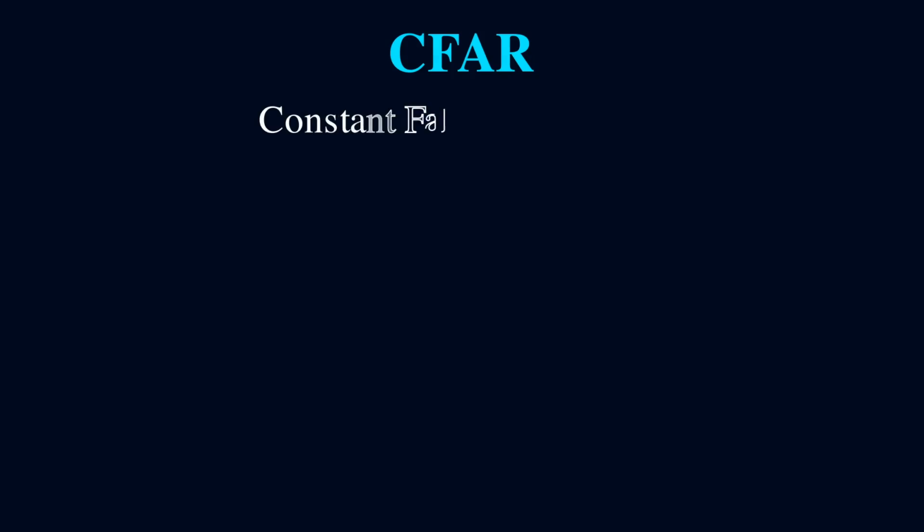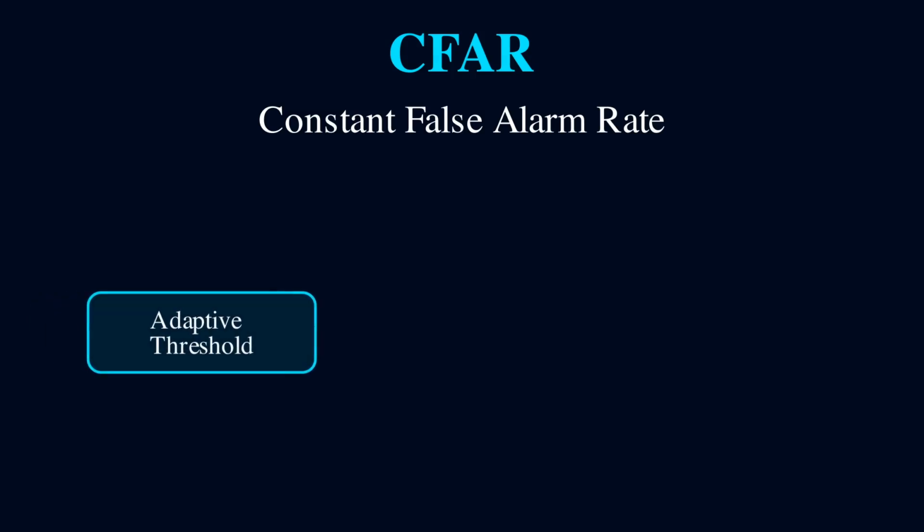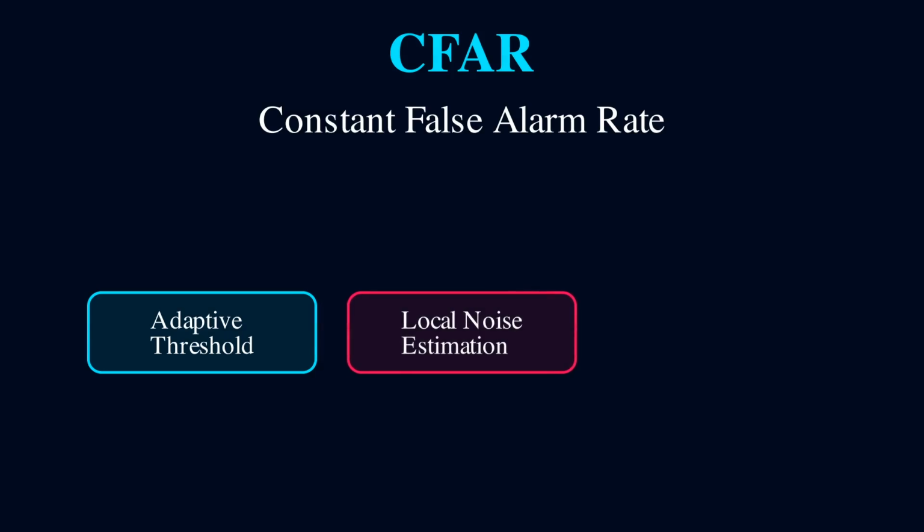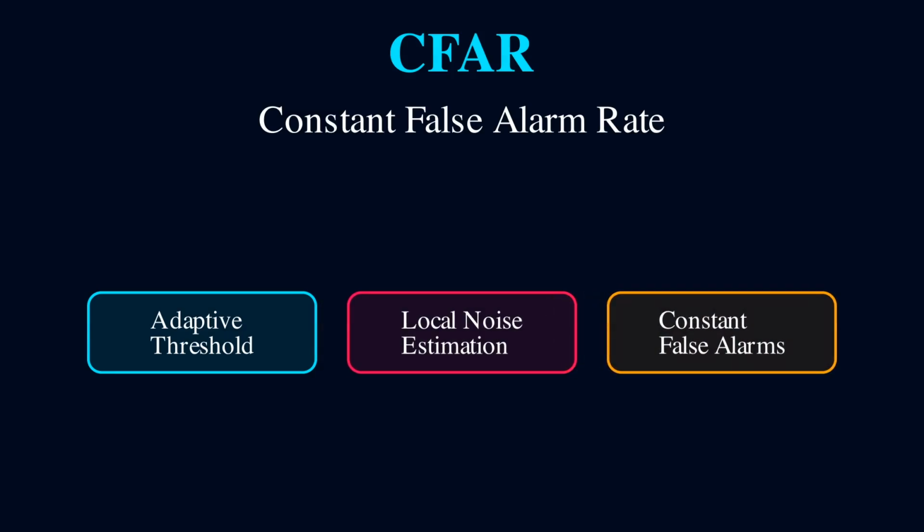Enter CFAR, constant false alarm rate. This elegant algorithm solves our detection problem through three key innovations. First, an adaptive threshold that adjusts to local noise conditions. Second, local noise estimation that continuously measures the environment. And third, maintaining a constant false alarm rate regardless of changing conditions. CFAR doesn't fight the noise, it learns from it.